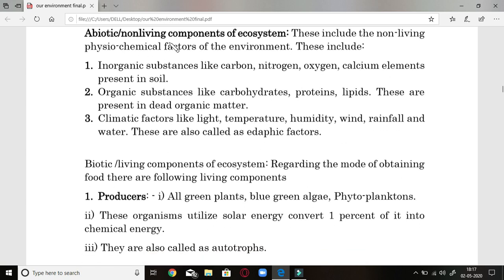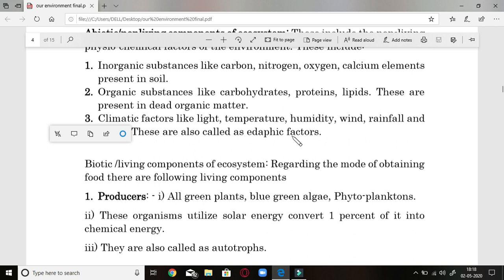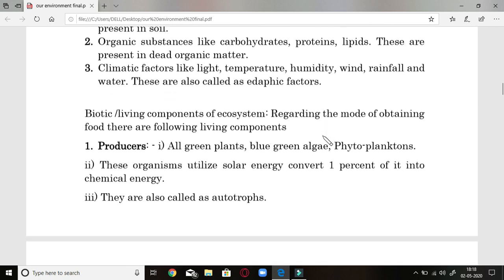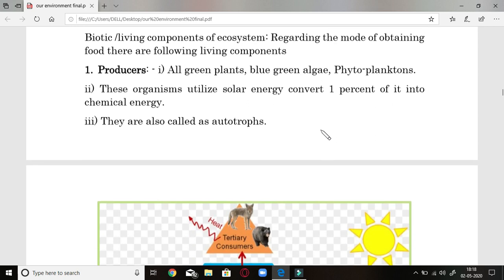Now abiotic, the non-living components of the ecosystem, include physiochemical factors of the environment. These are inorganic substances like the elements carbon, nitrogen, oxygen, calcium present in the soil, whereas organic substances may be carbohydrates, proteins, lipids, and they are present in the dead organic matter. Climatic factors are light, temperature, humidity, rainfall, and water. Soil factors are called edaphic factors, as we have discussed above. Whereas biotic or living components in the ecosystem consist of various types.